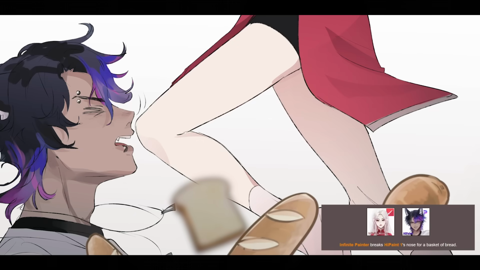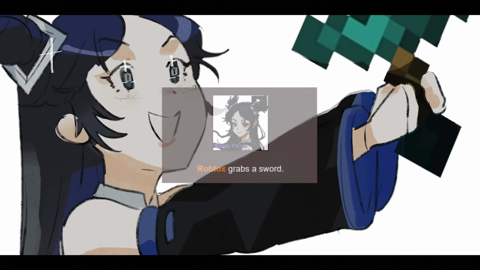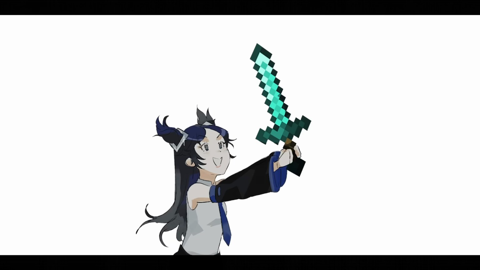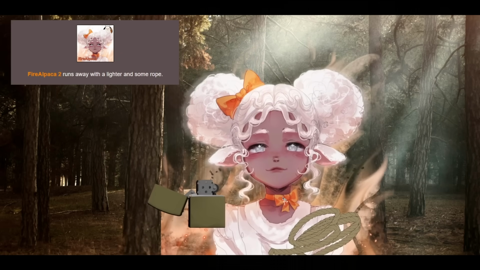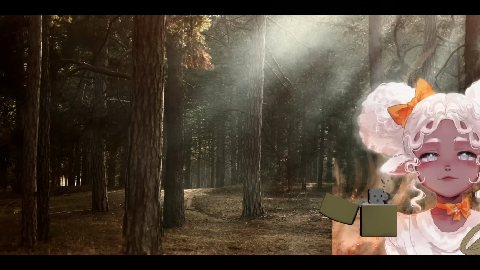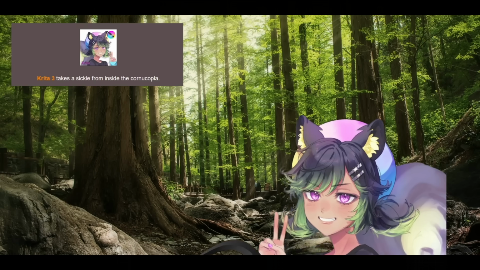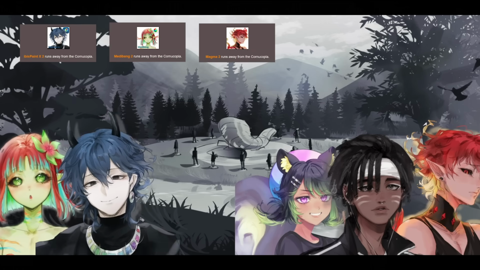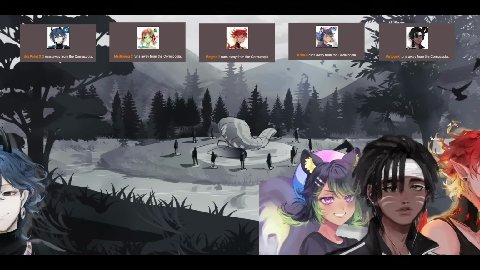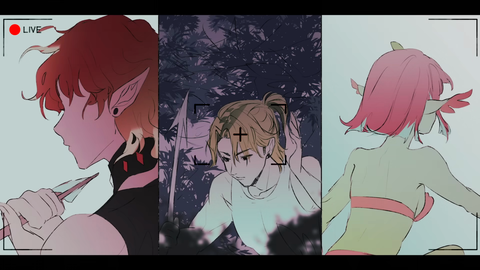Infinite Painter breaks High Paint's nose for a basket of bread. Roblox grabs a sword. I like to imagine it's a Minecraft sword. Notes takes a spear from inside the cornucopia. Fire Alpaca runs away with a lighter and some rope. It seems we have a pyromaniac in the making. Magma finds a bow, some arrows, and a quiver. Krita takes a sickle from inside the cornucopia. Ibis Paint X, Medibang, Magma, Krita, and iArtBook all run away from the cornucopia. The bloodbath comes to an end, and everyone survives.